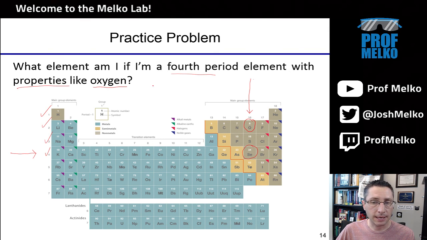So that's how you can answer these types of questions if you get them on, say, an exam, or you're wondering, what is an element with properties like carbon? Well, go to the group of carbon. That might be silicon. That does it for this lecture. We introduced the periodic table, its history, and some of the terminology. Up next, we'll get into periodic trends like atomic radii, ionization energy, and learn something about abbreviated electron configurations.